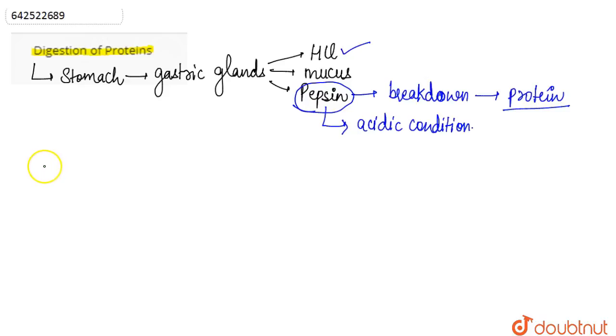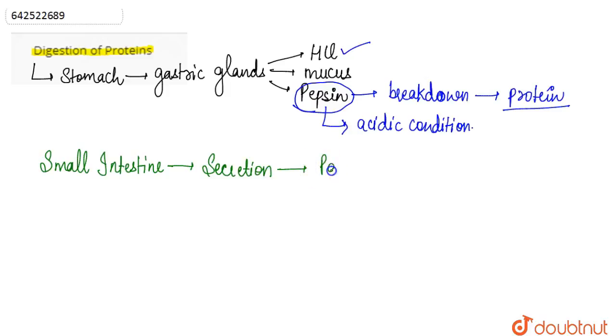Now the partly digested protein in the form of food moves to the small intestine. The small intestine receives the secretions of two glands, the liver and the pancreas.